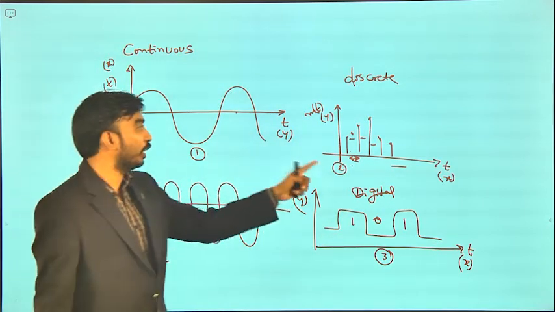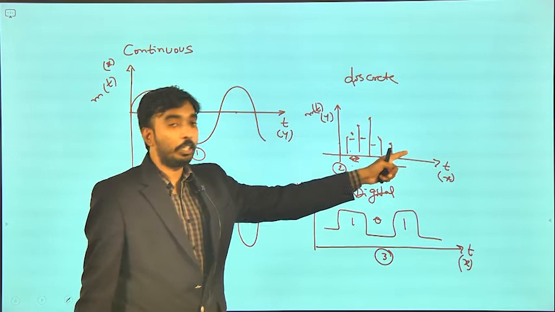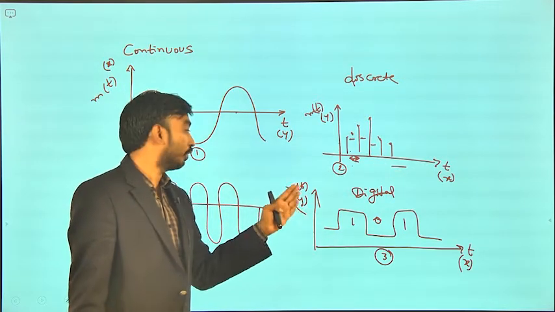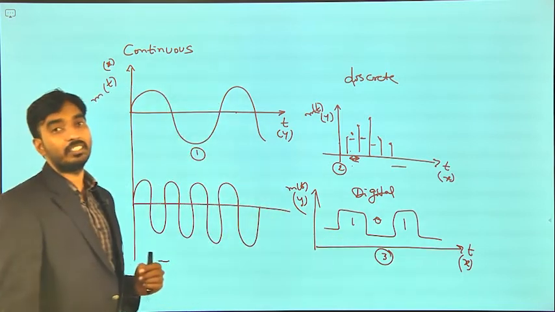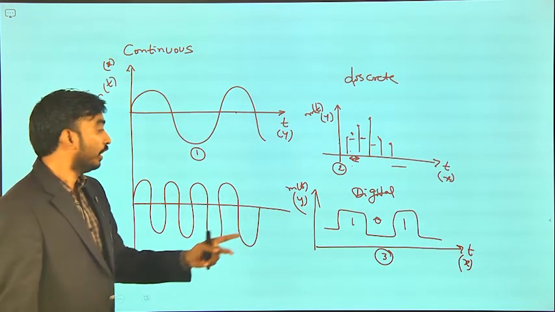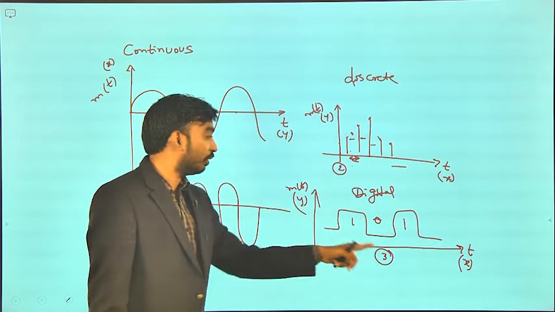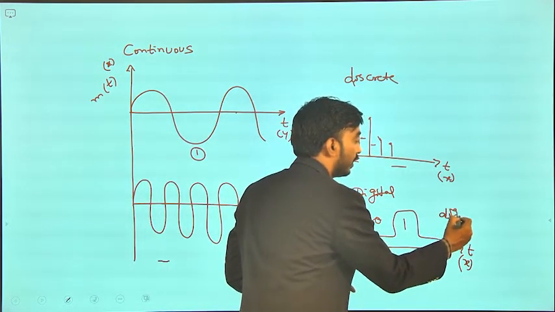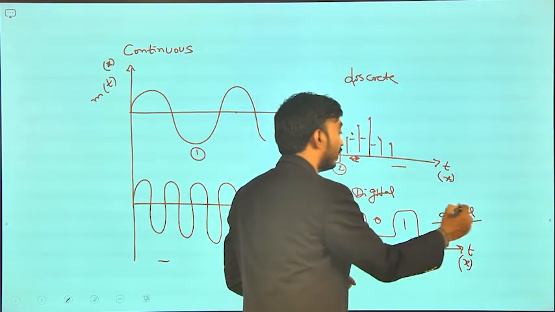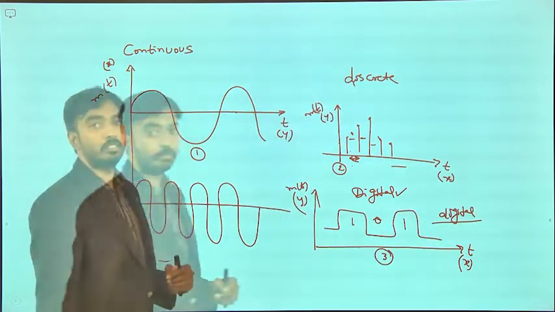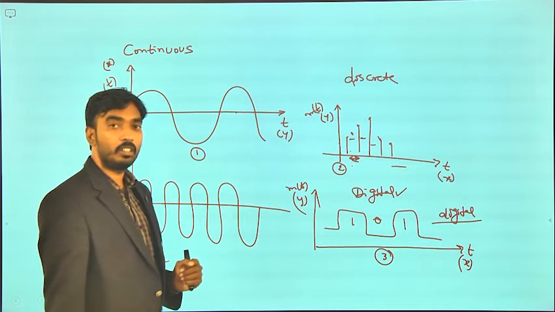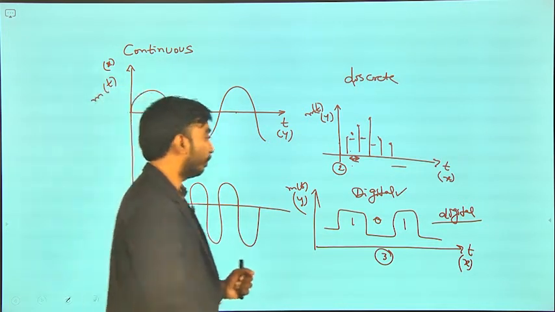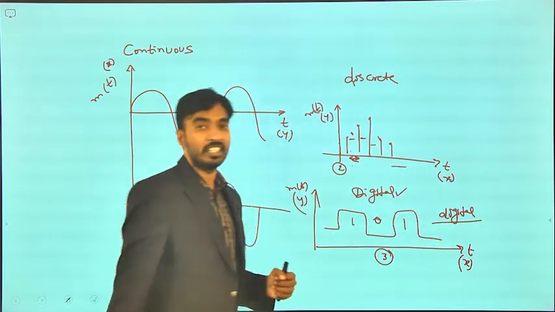From signal 1 to signal 2, amplitude is continuous. From signal 1 to signal 3, both y axis as well as x axis it is discontinuous. If any signal is discontinuous in both x and y axis, it is a digital signal, right? When the signal is discontinuous in both the domains like x and y axis, it is a digital signal.